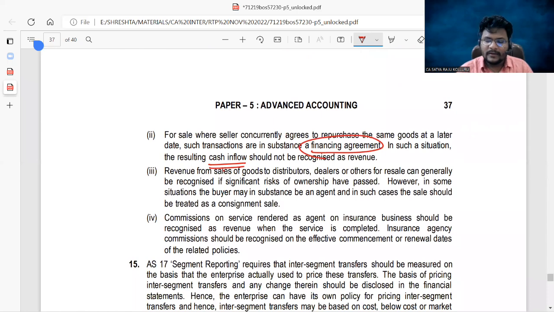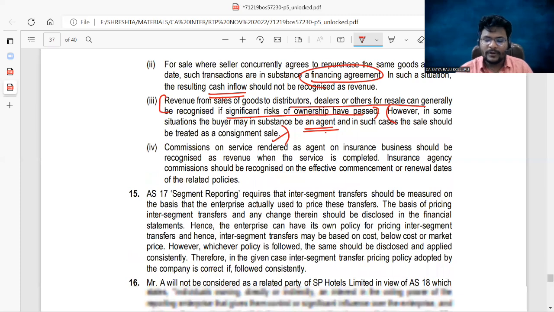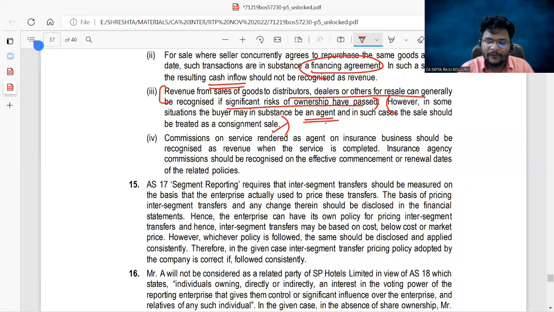In the third case, if the distributors or the dealers can generally be recognized if those are not acting as agents, if all the significant risks are transferred. If they are acting as agents, then it is treated as a consignment sale. In both cases, I told you, this is one scenario, this is another scenario. Both the scenarios I explained. So related to insurance agency commission, on the effective date of commencement or the renewal date of the policies, generally they can recognize. Am I right, guys? All are exactly correctly discussed.